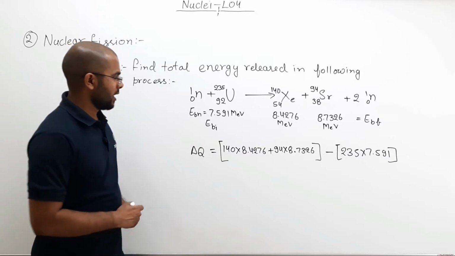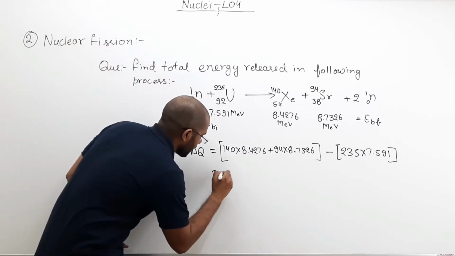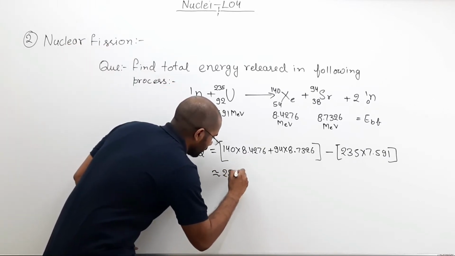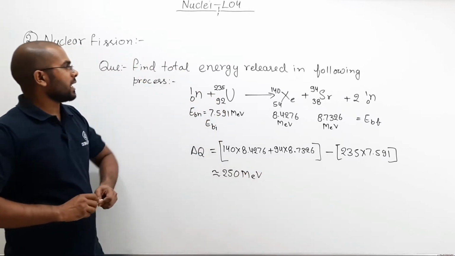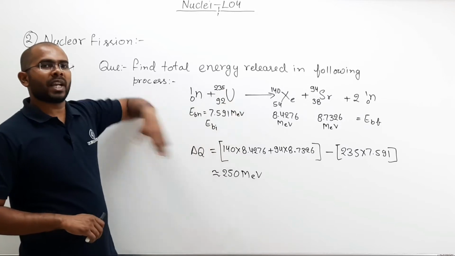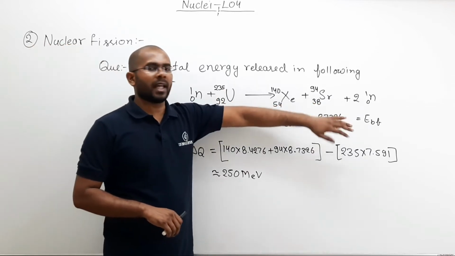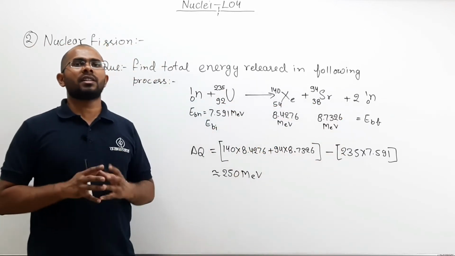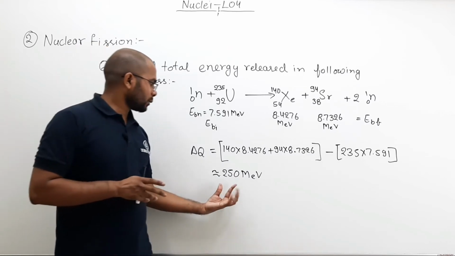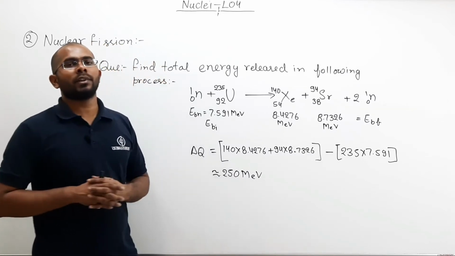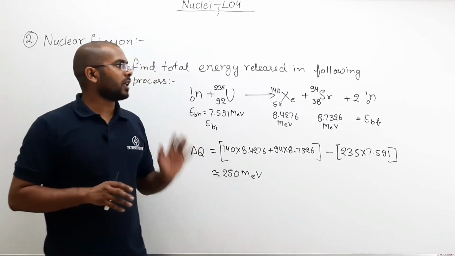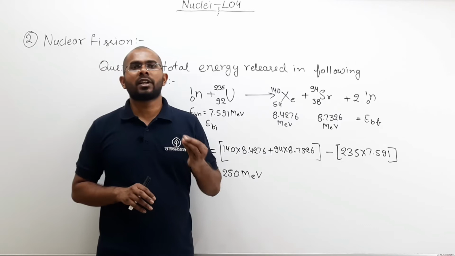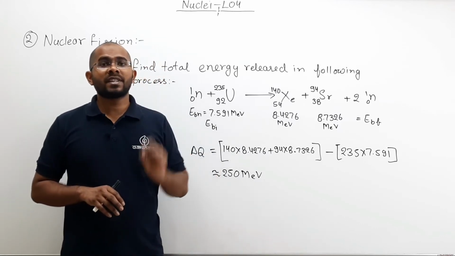And when you solve this, you will get approximately 250 mega electron volt. So when uranium-235 breaks into xenon and strontium like this, around 250 mega electron volt energy is released. So this way we can calculate how much energy will be released in a fission process.